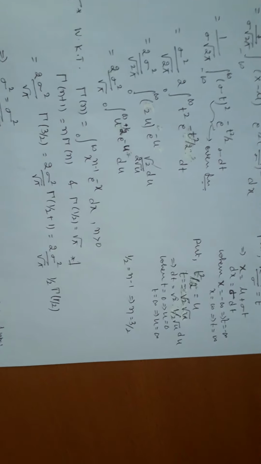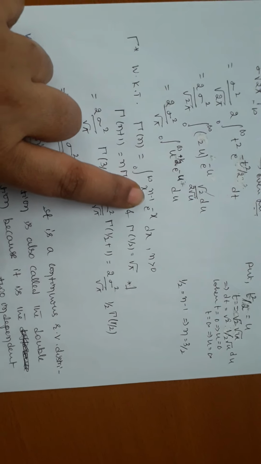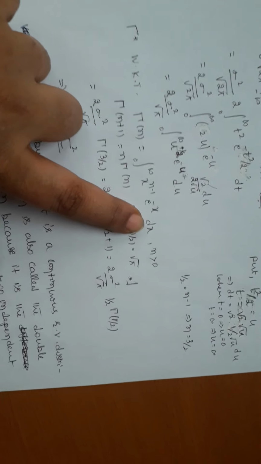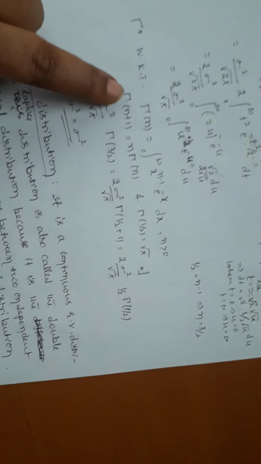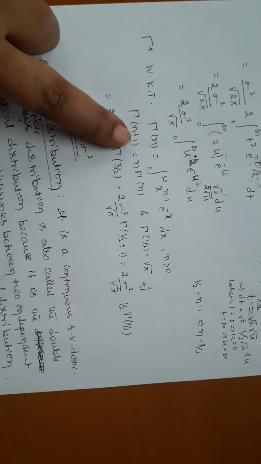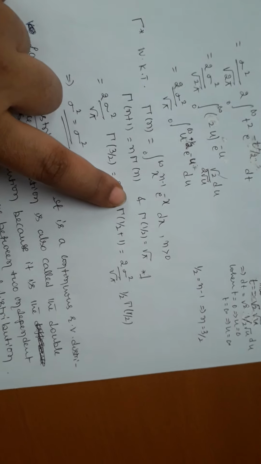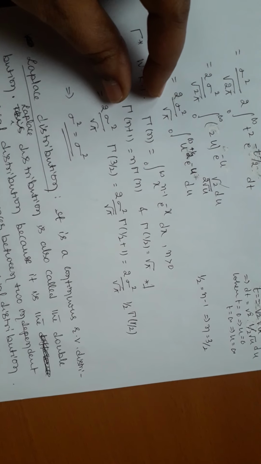Therefore, I go for the gamma function. We know that gamma of n is the integral from 0 to infinity of x to the power of n minus 1 into e power of minus x dx, for n greater than 0. And we are going to use two more results to solve this: gamma of n plus 1 is equal to n into gamma of n, and gamma of half is equal to root pi. With the help of these two, we are going to evaluate this integral.